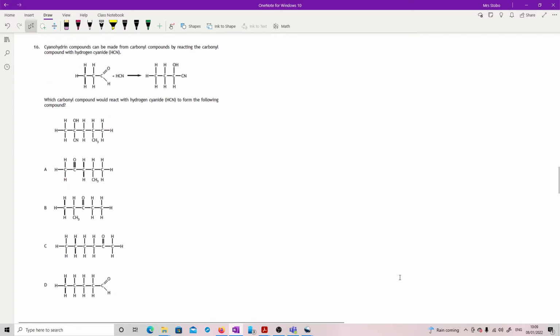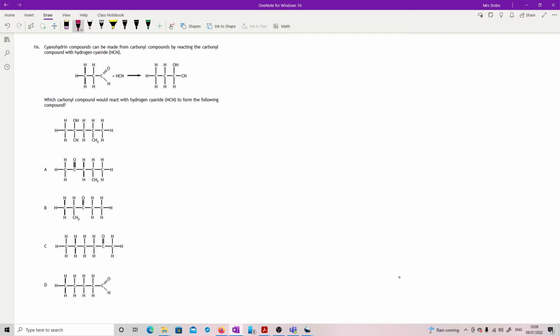Okay, question 16. These are quite tricky. I actually wish I'd split this so it was a bit bigger, but hopefully you can still see it. Well, actually, you're probably looking at the actual paper as you're working with this anyway. Okay, so cyanohydrin compounds can be made from carbonyl compounds by reacting the carbonyl compound with hydrogen cyanide. Okay, and then they give you a little picture. Which carbonyl compound would react with hydrogen cyanide to form the following compound?